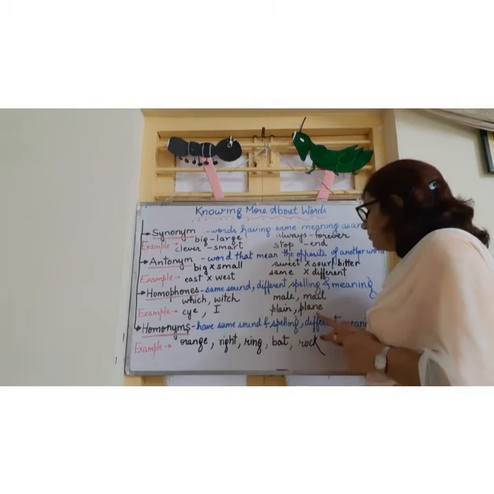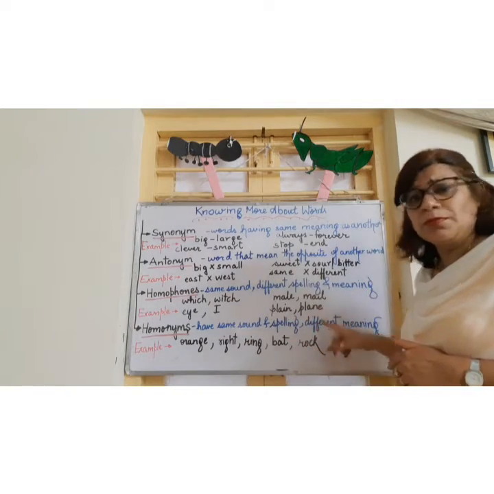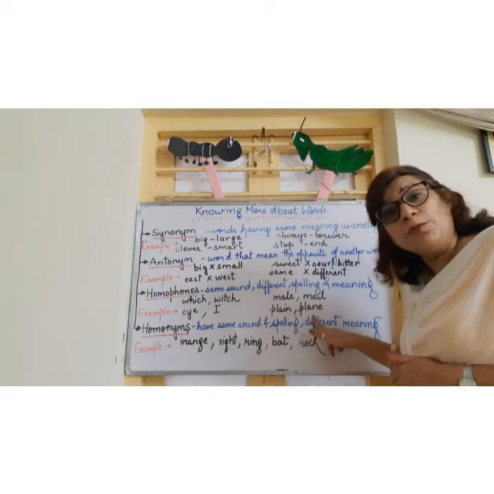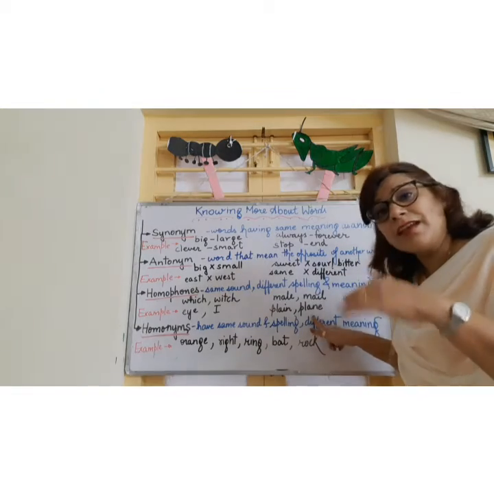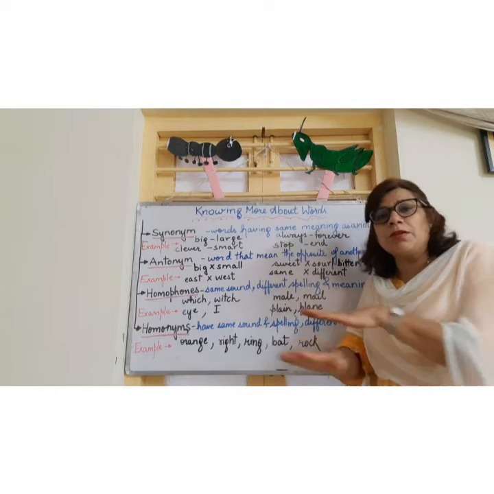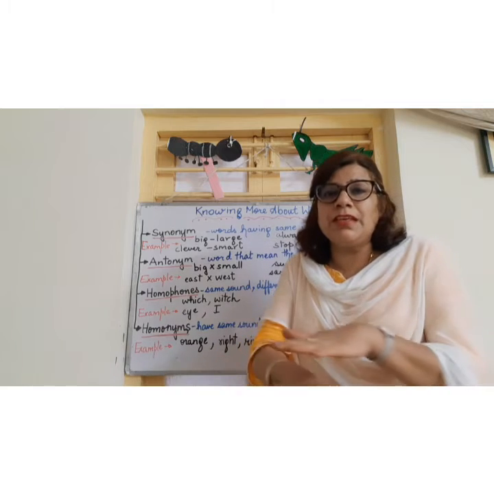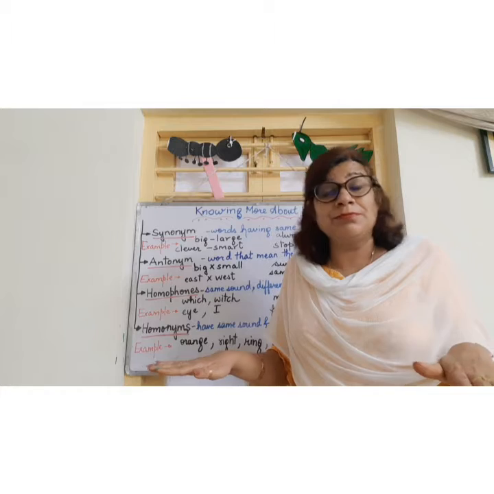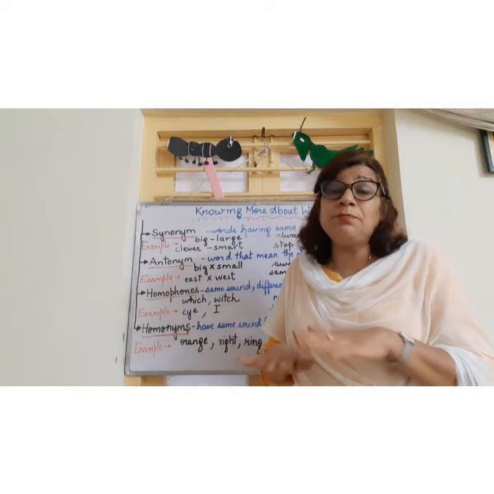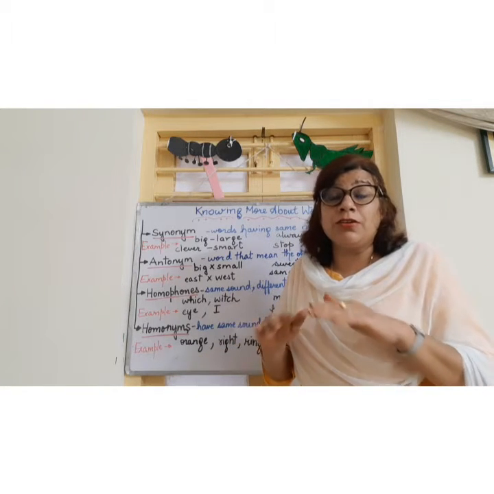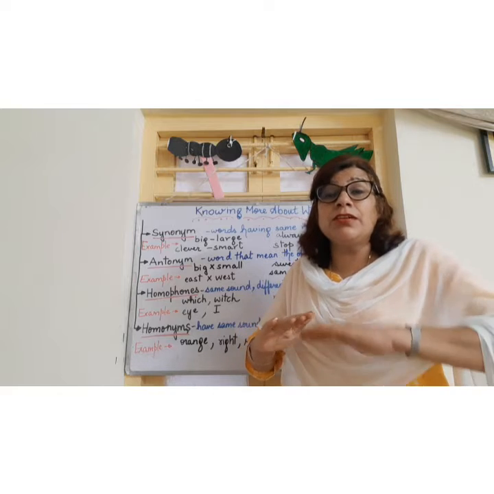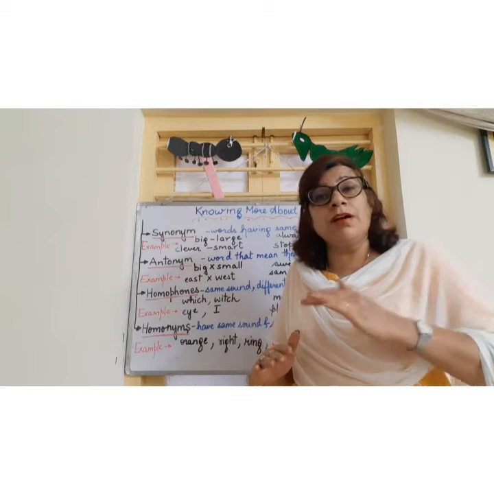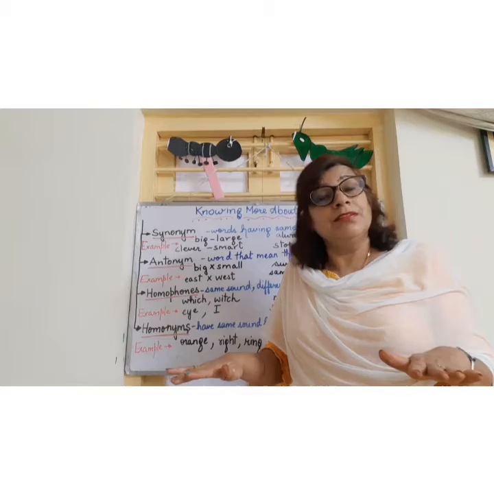And then plane, plane. This is very easy to know. This plane we all know, the aeroplane that flies in the sky. But this plane, I am talking about something which is equal or smooth. Plane surface, right? Plains, we also say plains, the area of land where it's not hilly or there is no plateau or no mountains, that is a plain area, right?